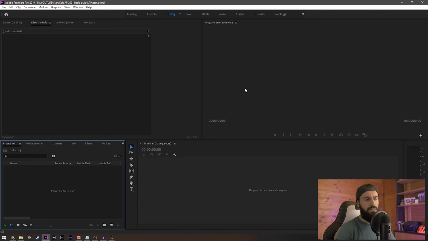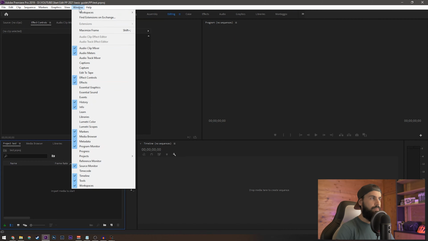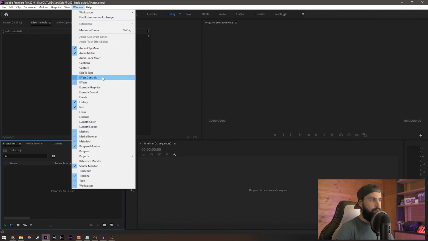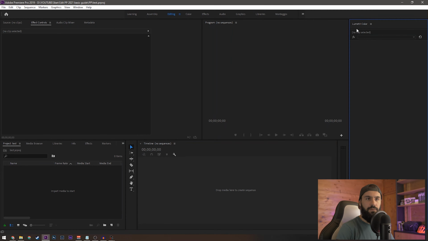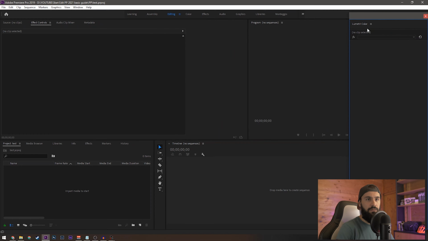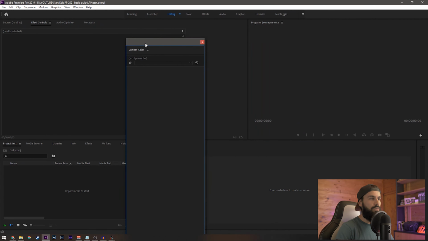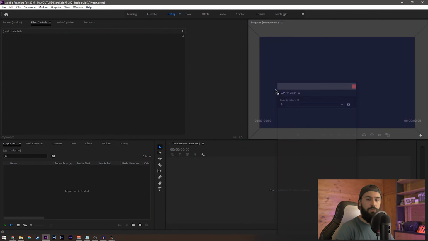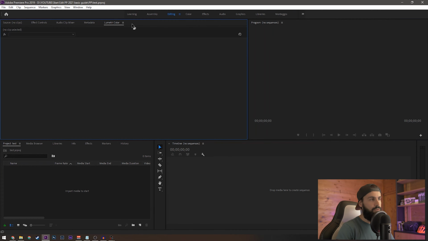Or you can just customize your Premiere Pro, adding windows. You can see up there, on the window tab, you can select workspaces or just add a tab, just like this. Maybe if I just click on Lumetri Color, you can see on the right side, the tab I clicked appears. You can just use this workspace now. It's a customized one. If you want to drag it around, you do undock panel and you can move it around, or you can select it and put it where you want it, like this. And to close it, just click on this.